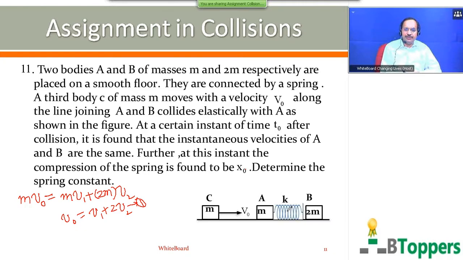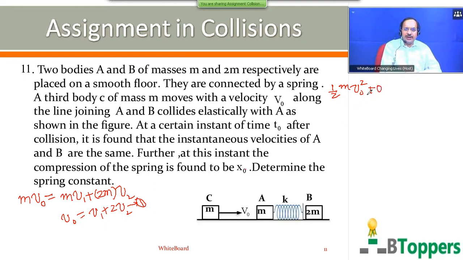So applying conservation of energy, total mechanical energy can be written as the sum of the kinetic energy of the system plus the elastic potential energy stored in the spring. You can assume gravitational potential energy of each block to be 0 on the horizontal surface. There is no change in the gravitational potential energy of the blocks because they are moving in the horizontal direction. So the total kinetic energy, that of block A just after block C stops, becomes half m v naught square. But at that instant the spring has its natural length, so elastic potential energy stored in the spring is 0.